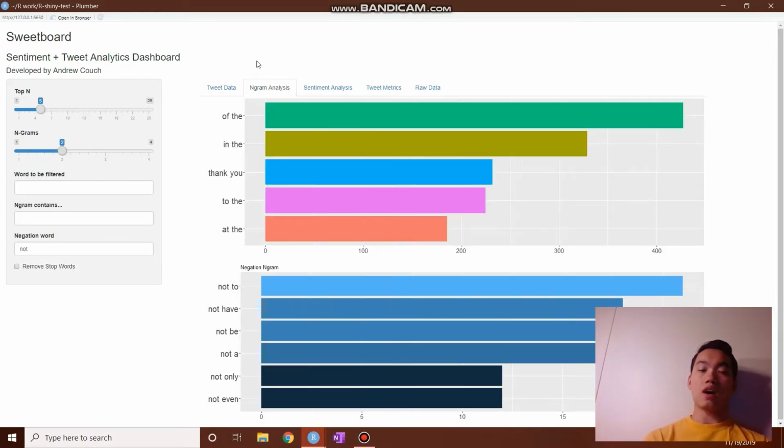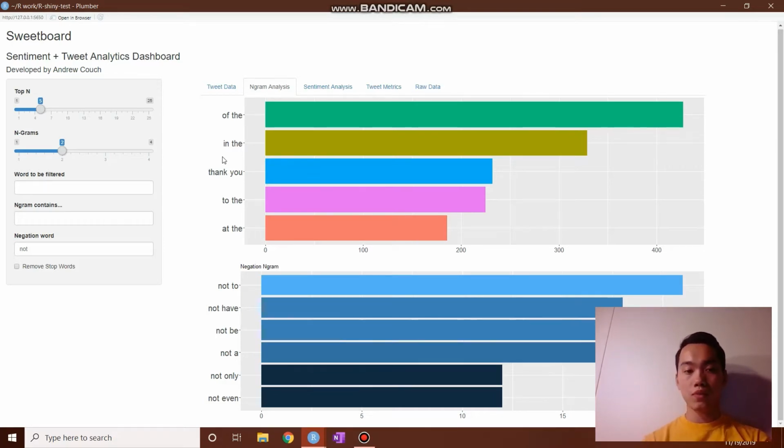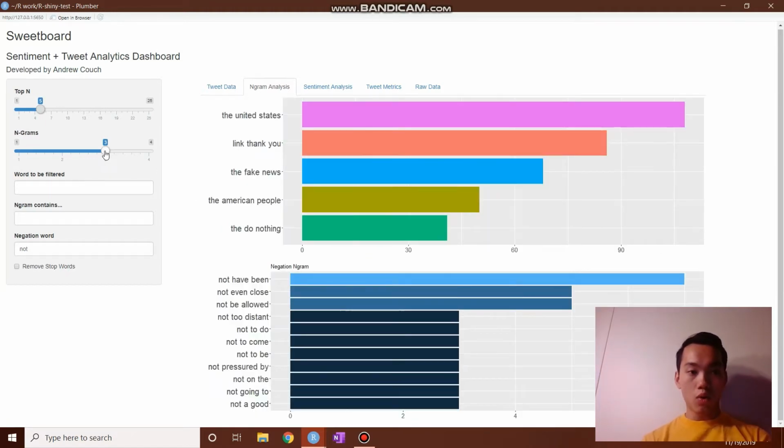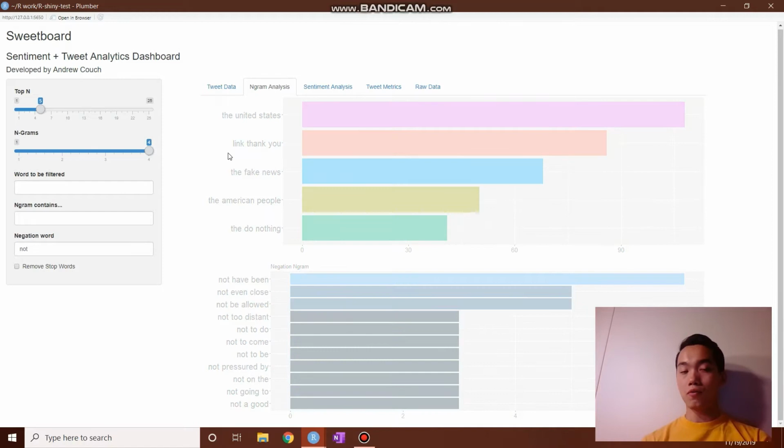And Engram Analysis is just analyzing groupings of words. So n grams is just the nth gram. So right now we're at 2, which is 2 grams, which is also commonly referred to as bigrams. As you can see, of the is the most common. However, we can also change it to trigrams, such as 3 word groupings. Or we can do quadgrams, which are 4 word groupings.